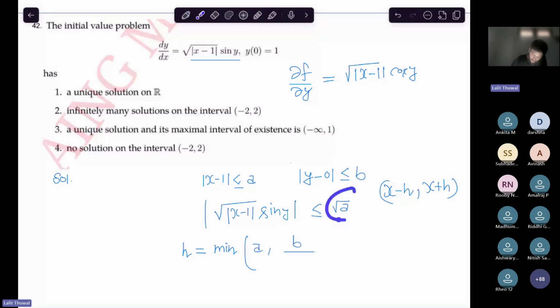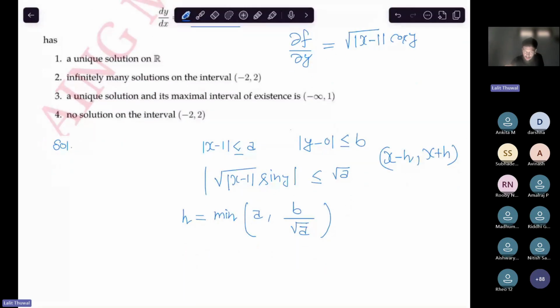See, B and A are in your hand, right? So what will you take for B? I mean, what can you choose in place of B such that the solution exists in every interval of the form 0 minus something or 0 plus something?